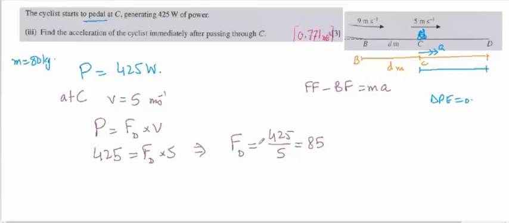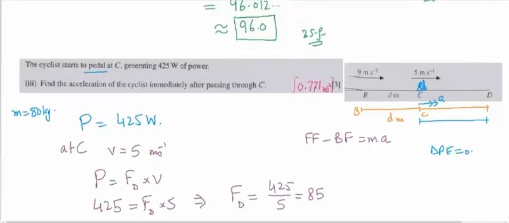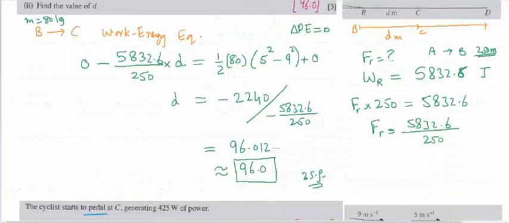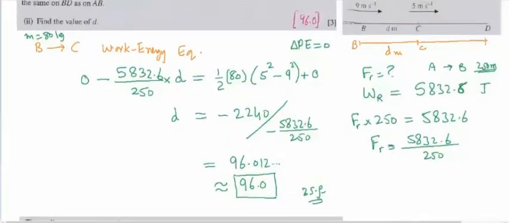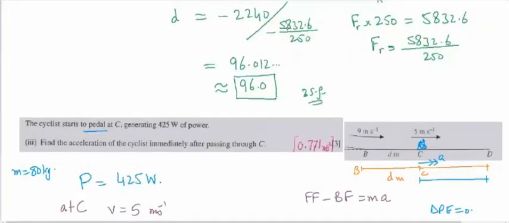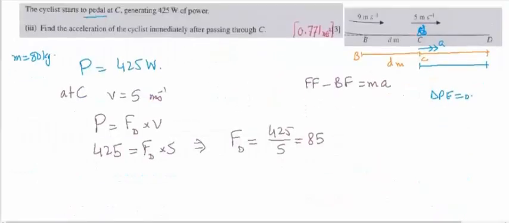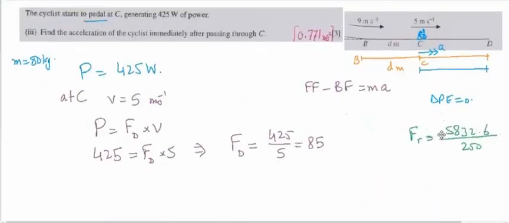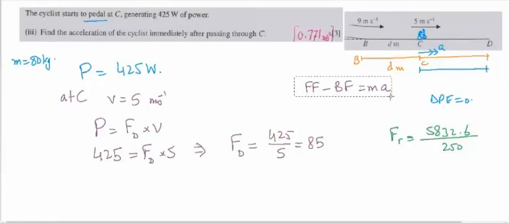Okay, so now we got the driving force, and throughout we have the same resistance, right? And that resistance will be this one, which is this 5832.6 over 250. So just copying this information on the lower part, part 3. Now we will apply Newton's second law.